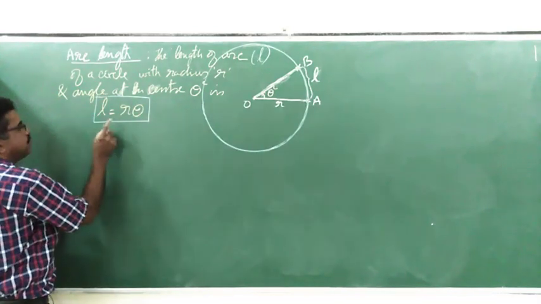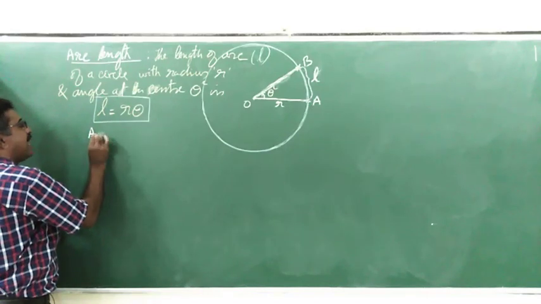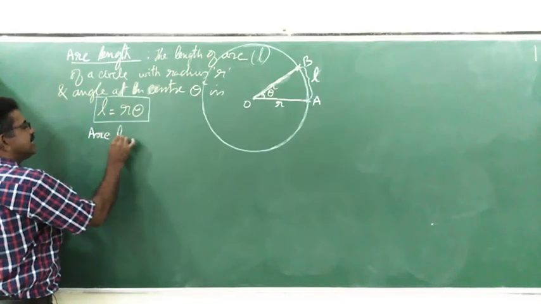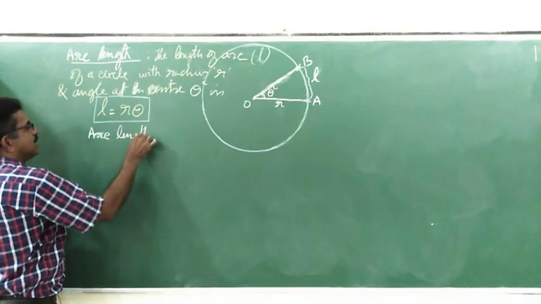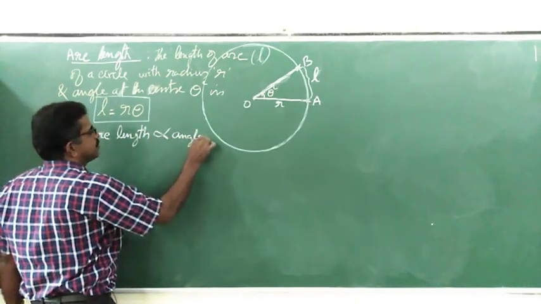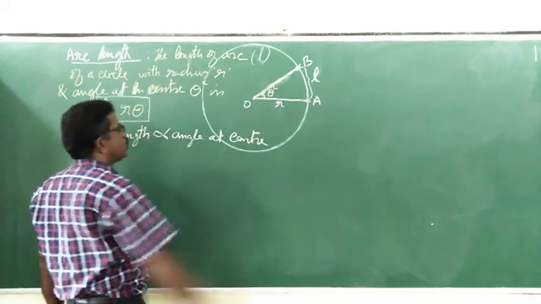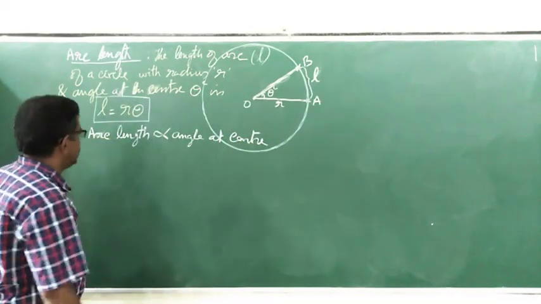We expect, as we have already discussed, that arc length is proportional to the angle at the center. Arc length is proportional to what? Angle at the center.